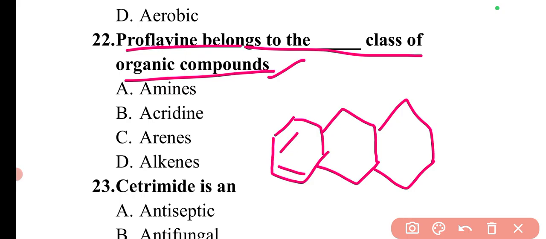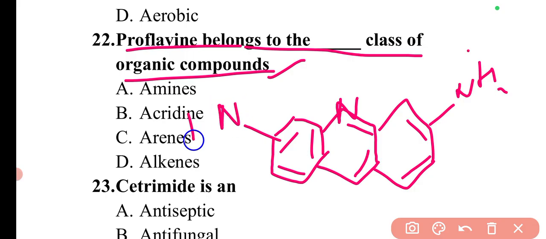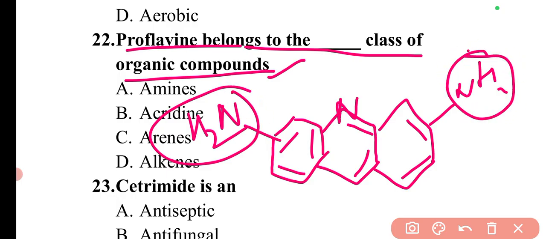Here these all will be the saturated ones, and this carbon will be substituted with nitrogen, and at these both positions there is NH2. This position is also substituted with NH2. So you can think these are the amino groups. These are the 3 and 6 positions.